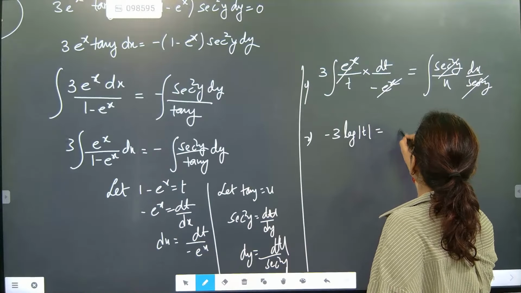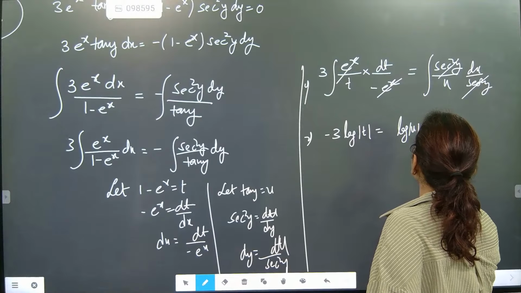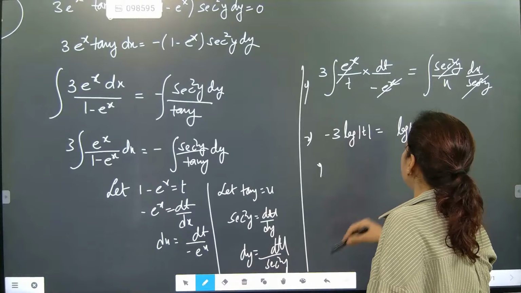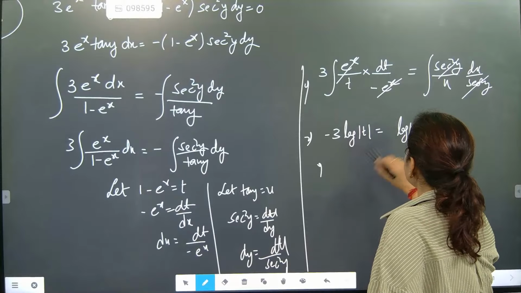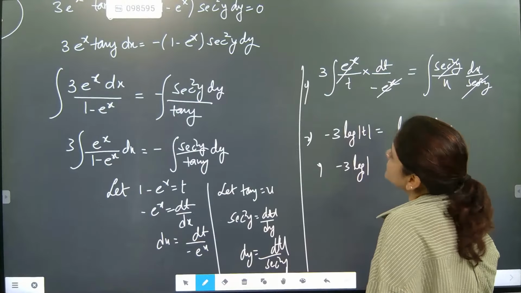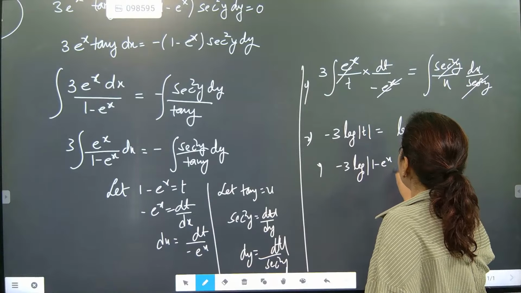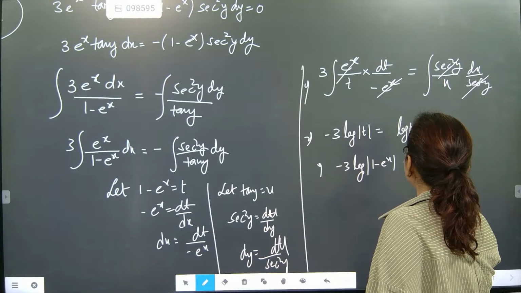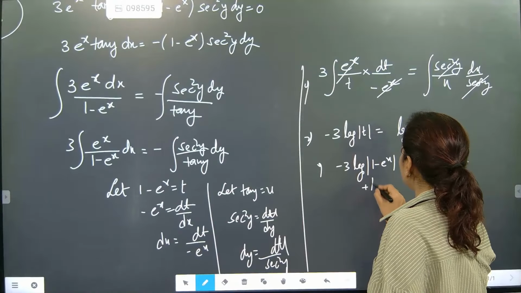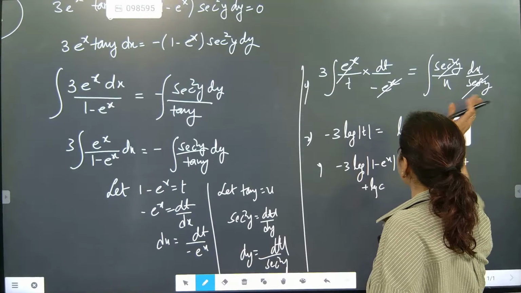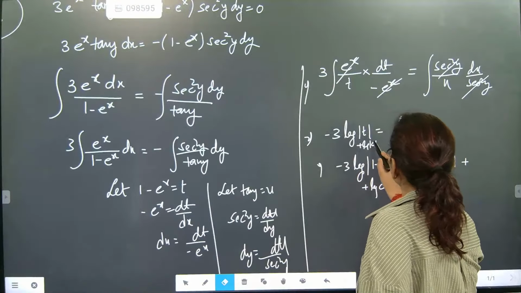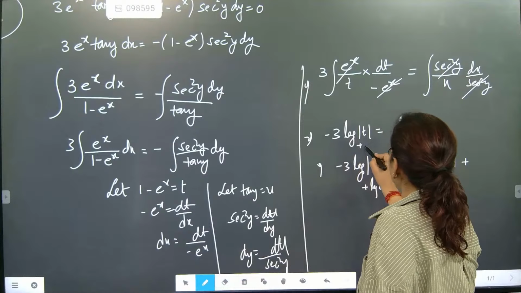Check this one out. And here it will come as log u, and then with the constant log c. So we can write like that also, and then we will take our log c on any side. So this section is coming, means the c part, we will write as minus 3 log of t. What is t? t is 1 minus e to the power x, equal to log u, which means tan y plus c, log c. We can write log c this side also, because I want to shift and cancel. So I write log c here plus log c in this section. Now wait a minute, log c will not go with modulus. So here this part will become log c.